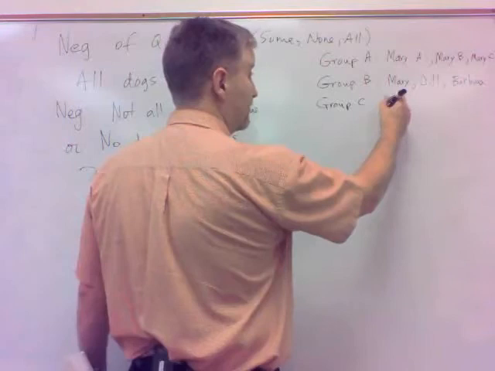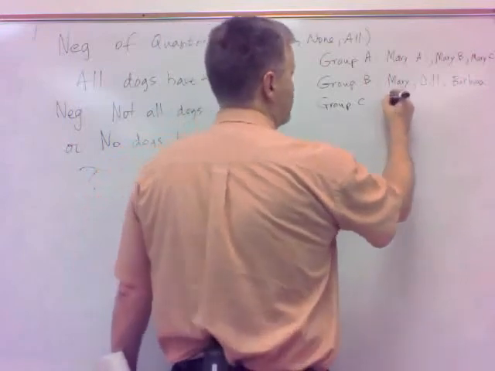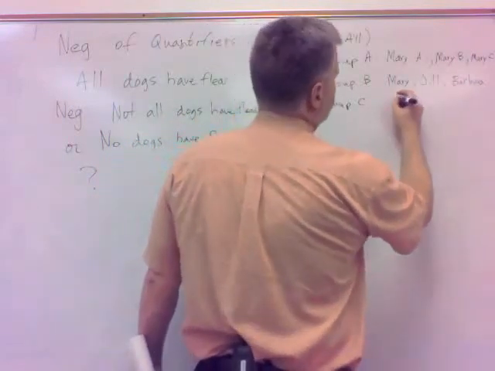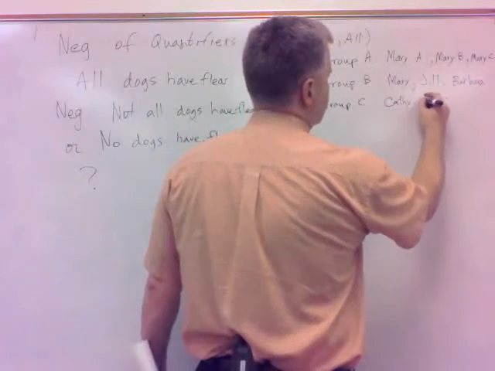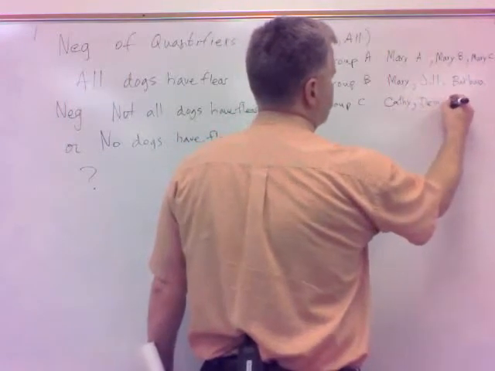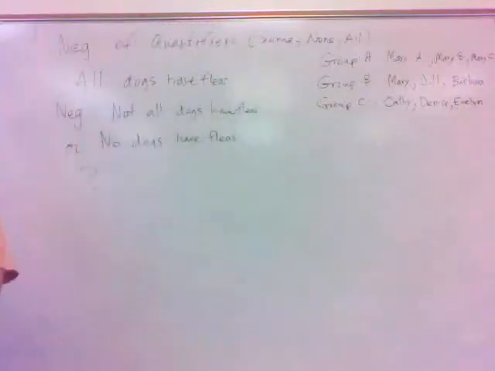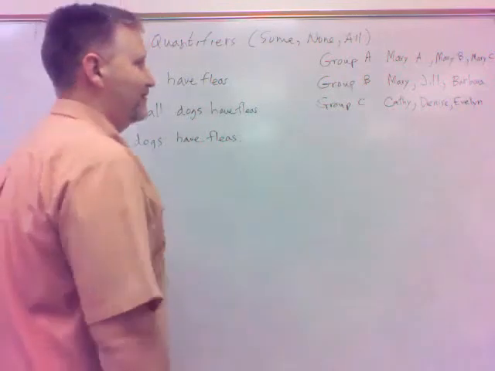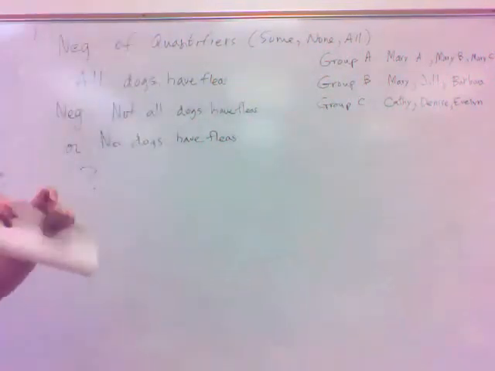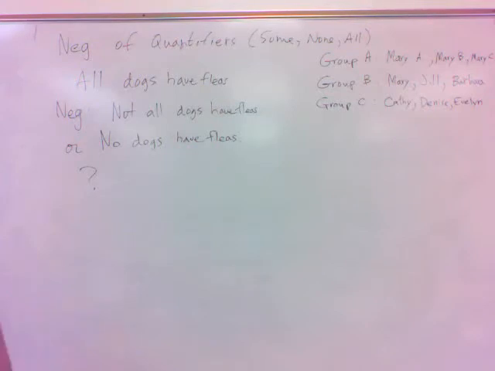How about all of them are not named Mary, right? Let's say Kathy, Denise, and Evelyn. All right. So that kind of is representative of all possibilities of groups that could happen associated with the name Mary. Okay. The reason I do that is so we can look at some negation possibilities here, because